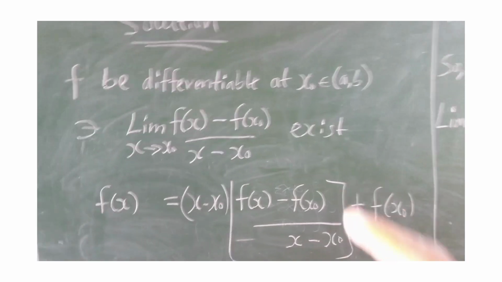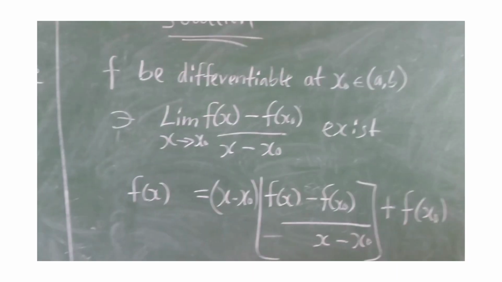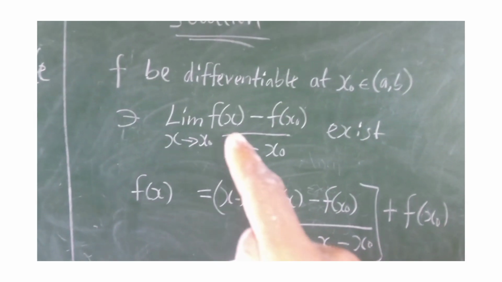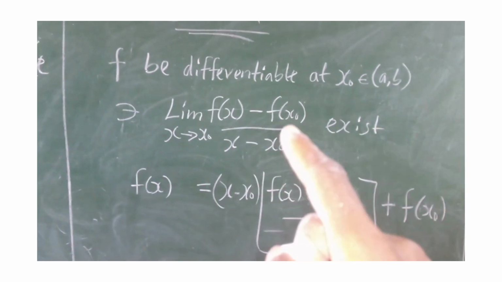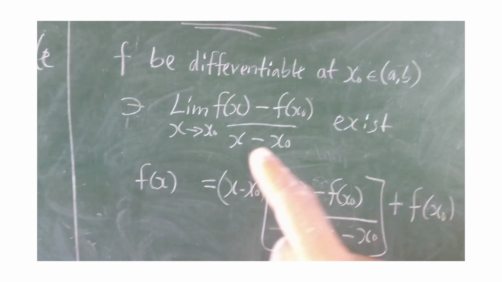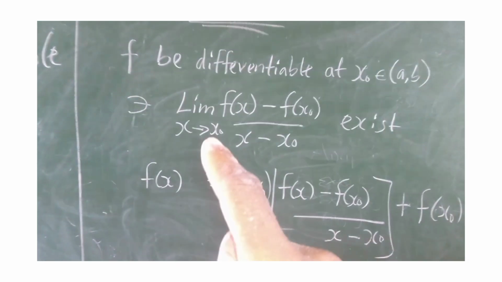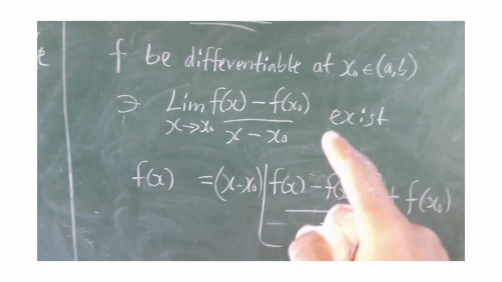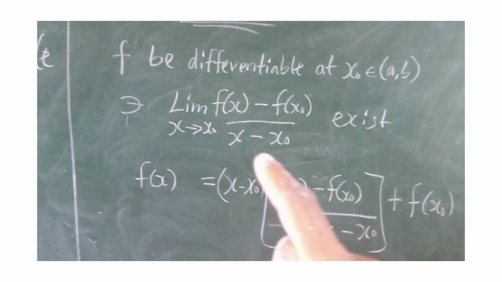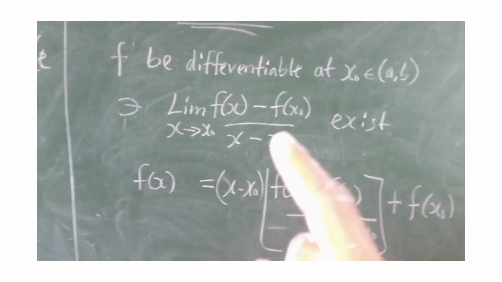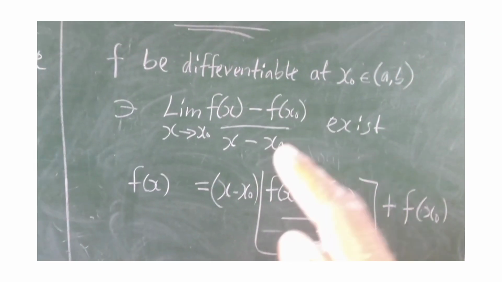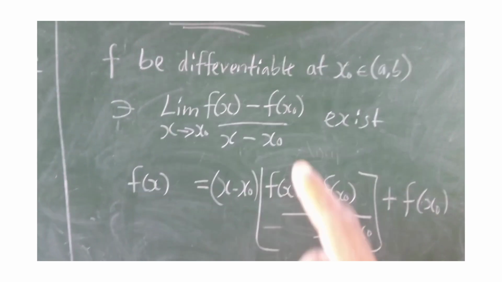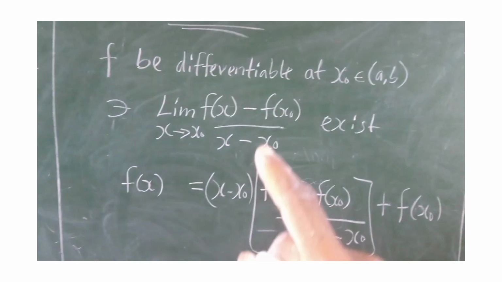And we know that for a differentiable function in real analysis, this is the formula we use: the limit of f of x minus f of x naught all over x minus x naught as x tends to x naught, a particular point in consideration. If this limit exists, then we know that the function is differentiable. And if this function is differentiable, we also know that the function is continuous, because in real analysis, every function that is differentiable is a continuous function.